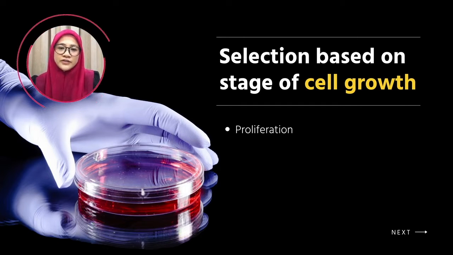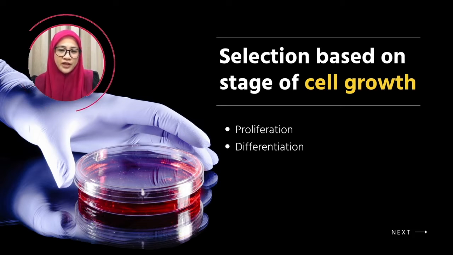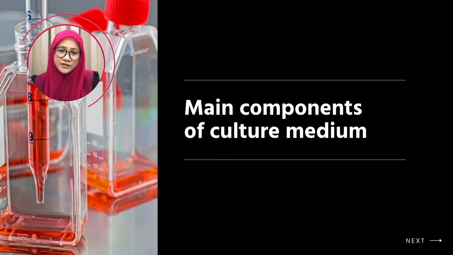The selection of culture medium also depends on the stage of the cell growth, whether you are culturing the cells for expansion, making sure that the cells are doubling in number, or if you are culturing the cells to differentiate them to become committed cells, which is more applicable for stem cell population. Next is the main components of culture medium.